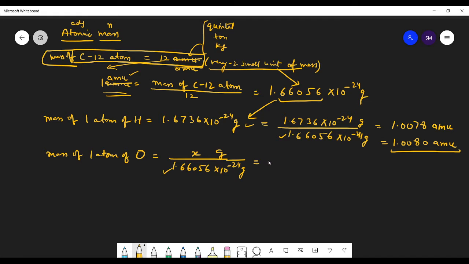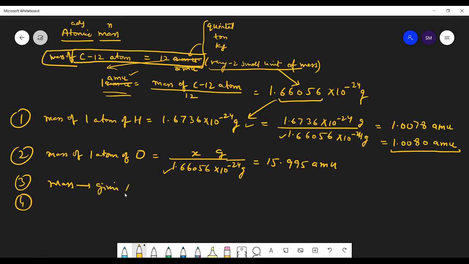So we get it as 15.995 AMU. Similarly, we did it for all the elements, students. So this mass will be given to you, or you will remember it by doing a lot of numericals, then the mass will be on your tips.